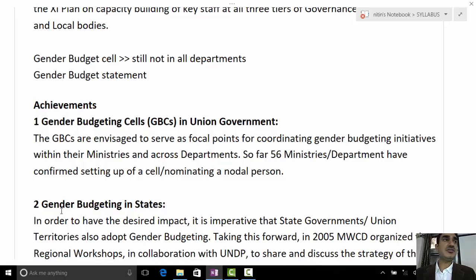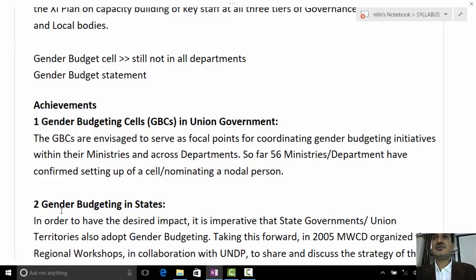Now this information comes in the editorial articles. You won't specifically read it somewhere in the books. This comes in the magazines as well. In Yojana magazine, once an article came on gender budgeting, right? Editorials also, certain times when the budget comes, they bring certain concern or context regarding gender budgeting as well. So these are ways how you bring your concepts regarding any question to be asked in UPSC.